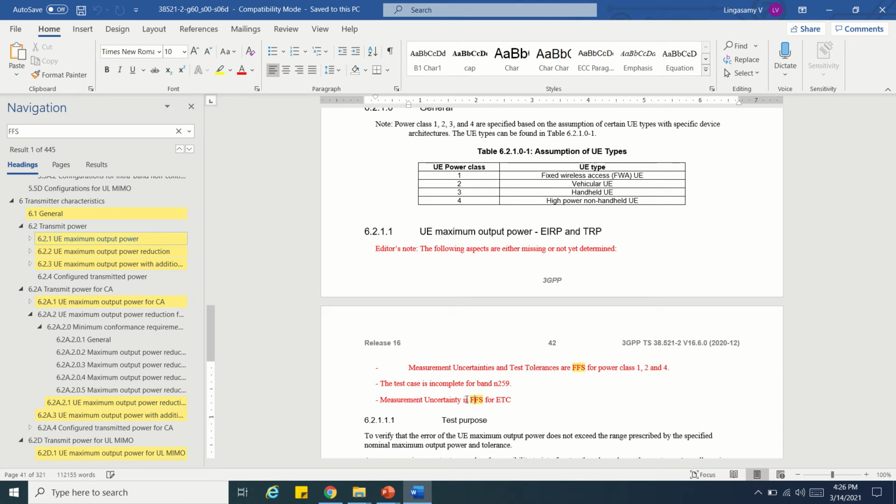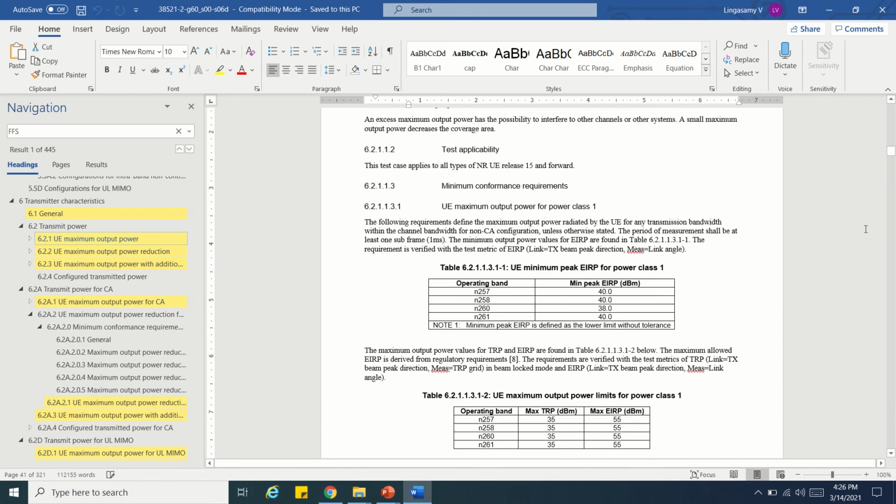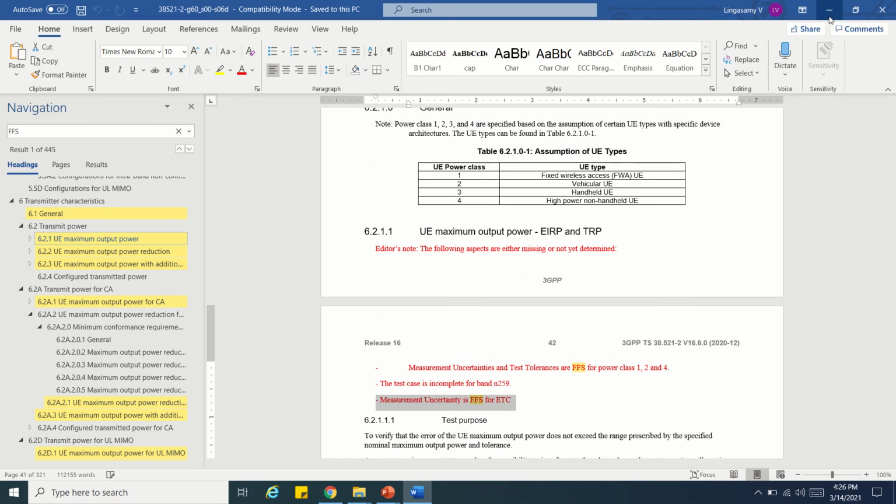For this test case, measurement uncertainties under extreme test condition is a study item. If they propose it, then it will become a work item, and for further study means the study item is accepted, so it is under further study. It's kind of a work item. It is being done. Once it is done, this line will be removed, and then it will be included in the spec. So this is the work item, then the specification.